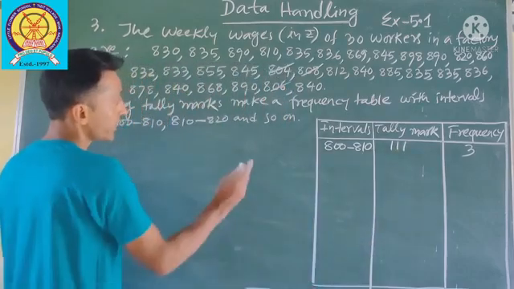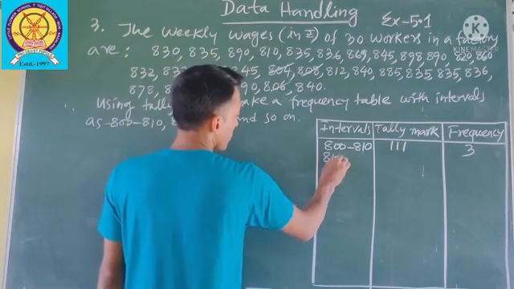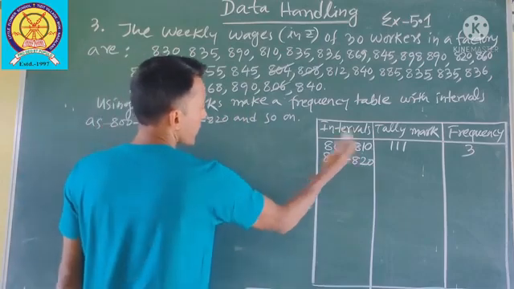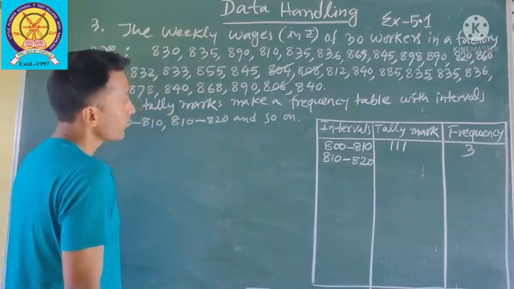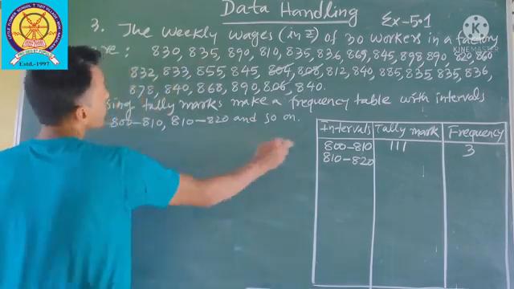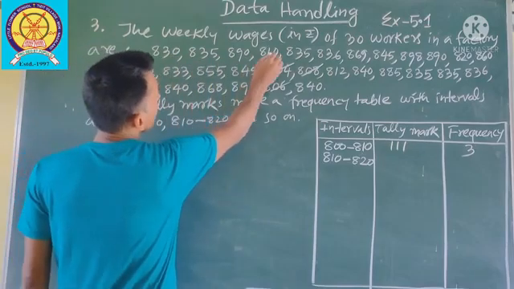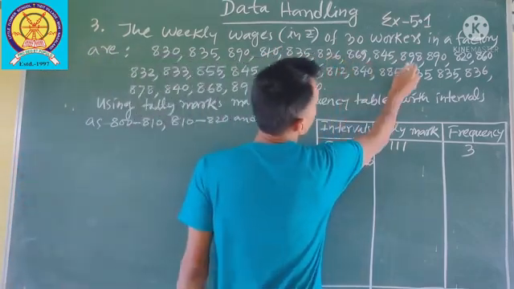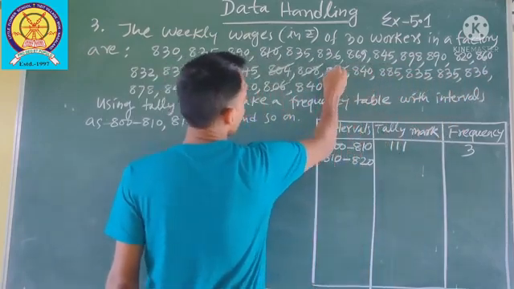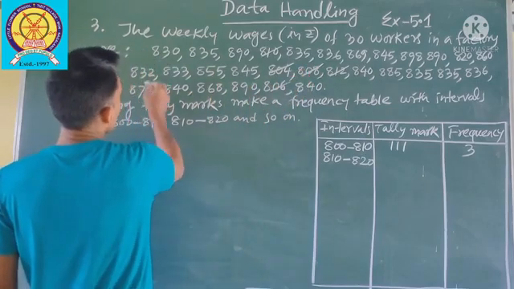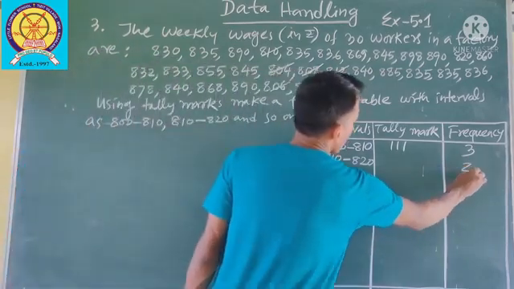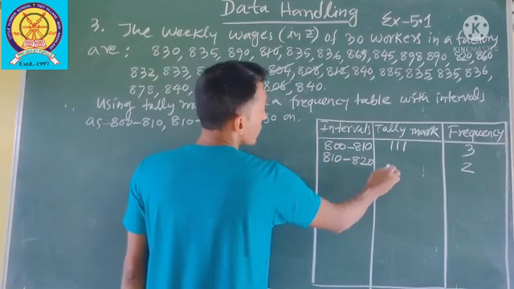Next class is 810 to 820. Your class size is 10. So 810 plus 10 is 820. So between 810 and 820, now you check it. How many workers getting between these? 1, 2. 2 workers getting between these two.